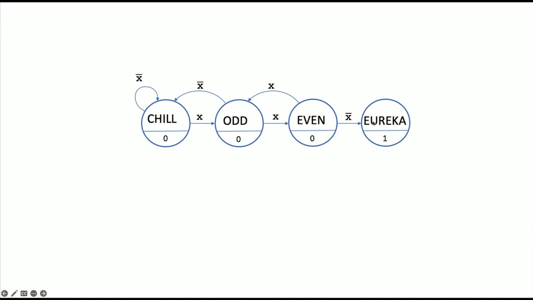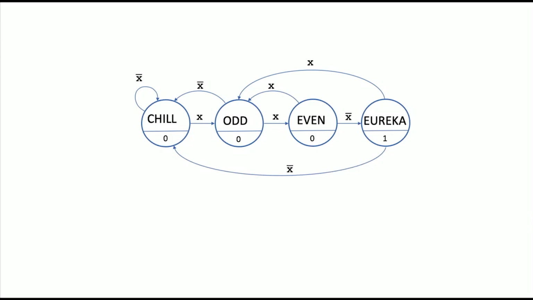Okay. What happens if I get a 0 now? I go back to chill. Okay, how about if I get a 1? Go back to odd. Okay, so you need to be a little bit careful here. Your inclination might be, okay, you're going to start over because you found 1. But hey, you saw a 0, and now you have a 1. So that 1 could be part of another block. And so you want to go back to odd.